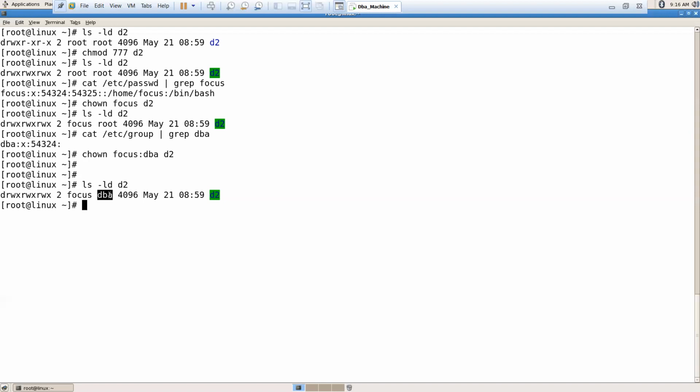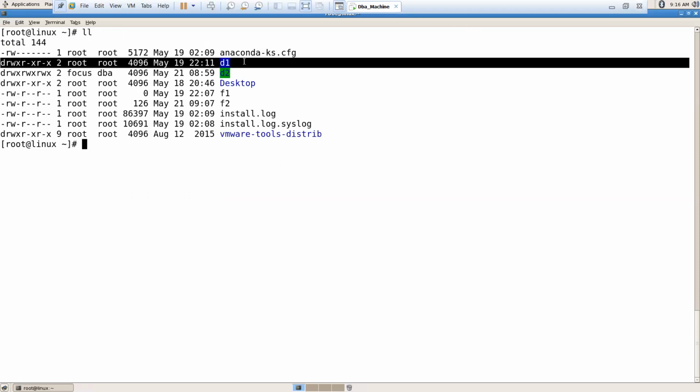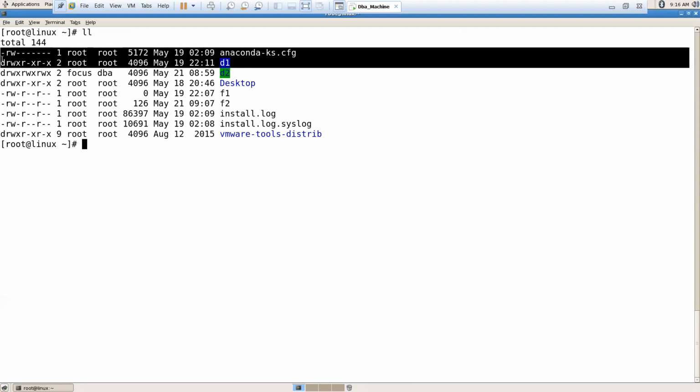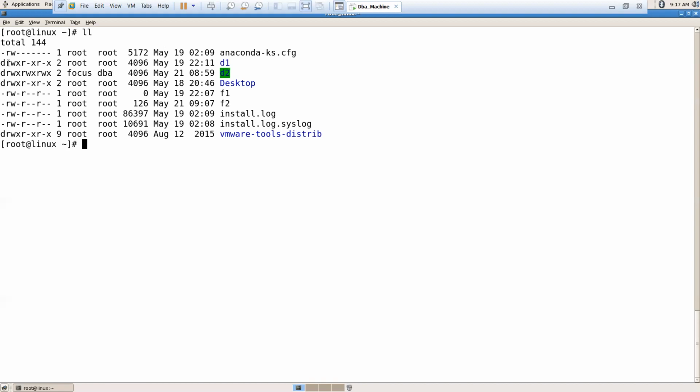So this is the overall permissions, as well as how to change the ownership. Now this is the D1 directory. See here, without making any lines or any spaces. In going forward, in the advanced session, without taking the time, by seeing you should be able to interpret the permissions within a few seconds. For example, see here: 755. That means overall permission is 755.